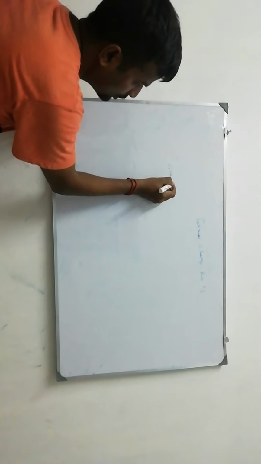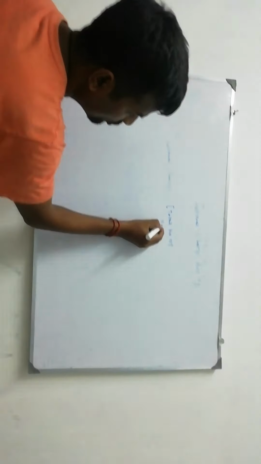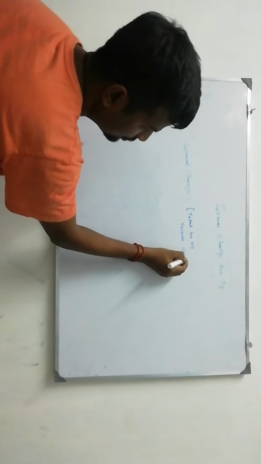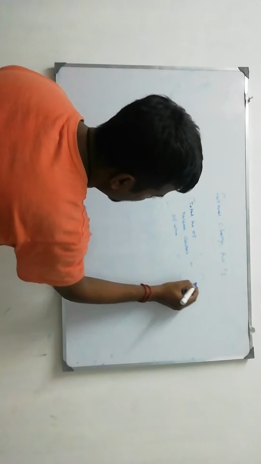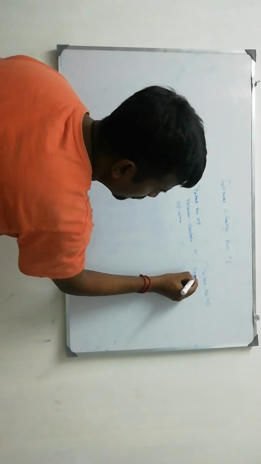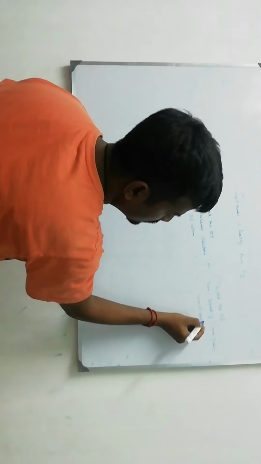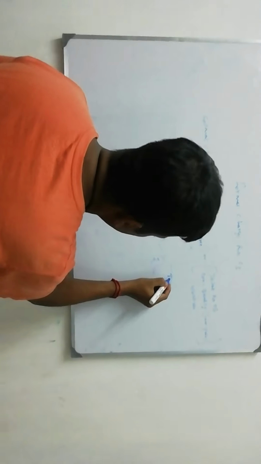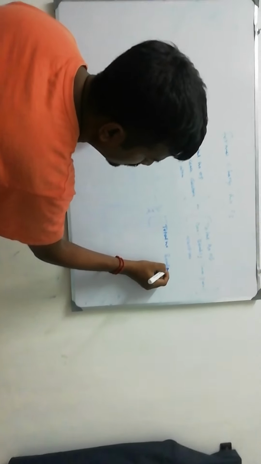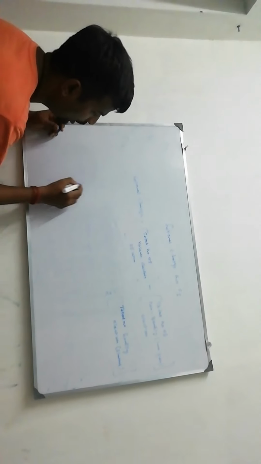Formal charge formula: formal charge equals the total number of valence electrons of the atom, minus the total number of non-bonding lone pair electrons, minus half into the total number of bonding electrons, that is, shared electrons. This is the formula. Let us take O3.